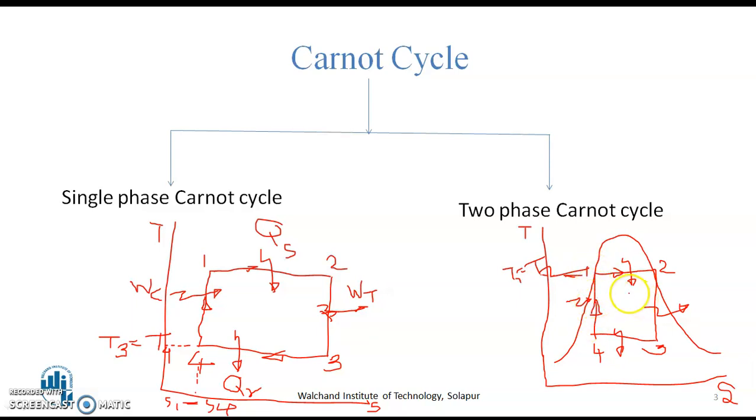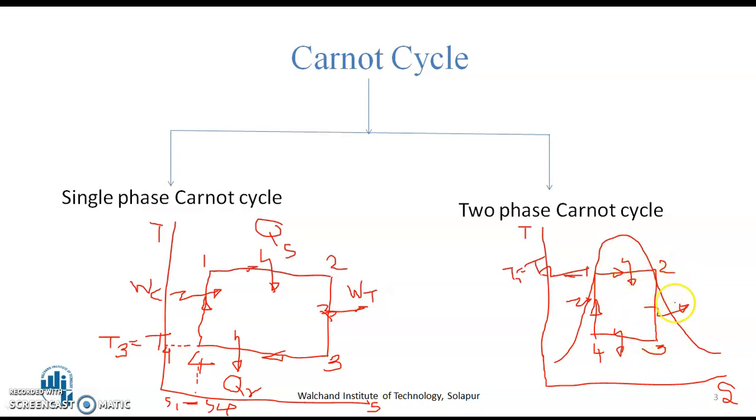At the same time, another limitation is that the temperature during the heat supply process and heat rejection process never remains constant. There will be small change in the temperature. We can adopt the cooling nature. During the heat supply, we could cool the device.